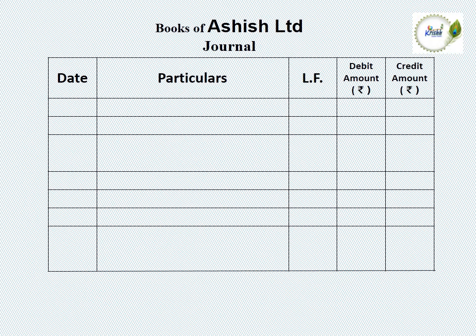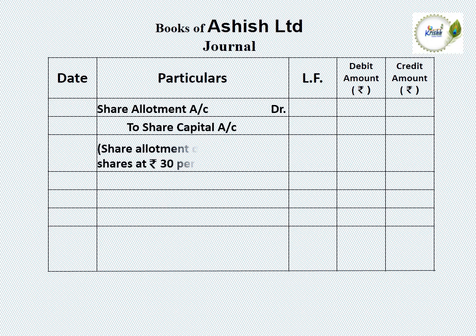After allotment, first we need to calculate how much amount is due on allotment. We need to pass the journal entry for allotment money due. So the journal entry is share allotment account debit to share capital account credit. Here the allotment money is 30 rupees per share. So 10,000 shares into 30 rupees, 3 lakh is the value. We pass the journal entry: share allotment account debit 3 lakh in debit amount column, to share capital account credit 3 lakh in credit amount column.